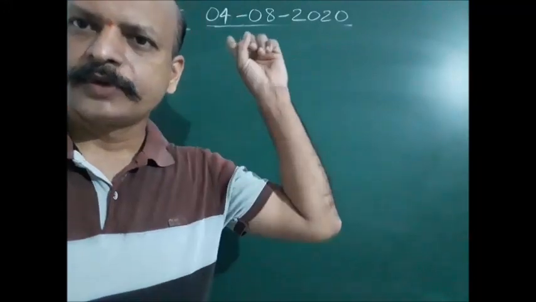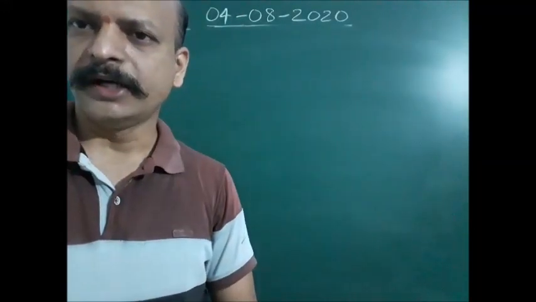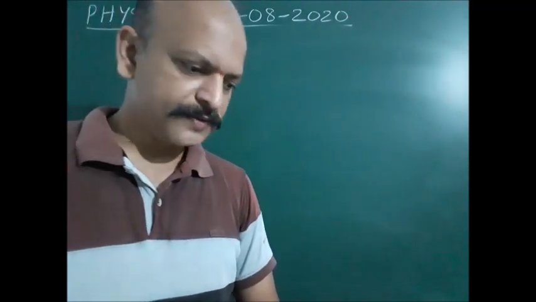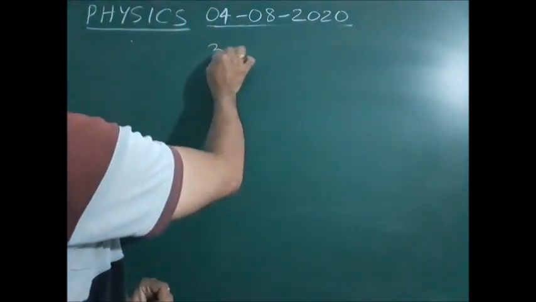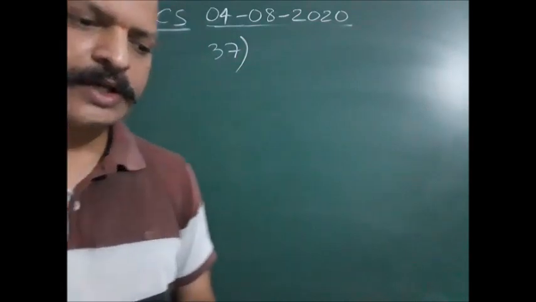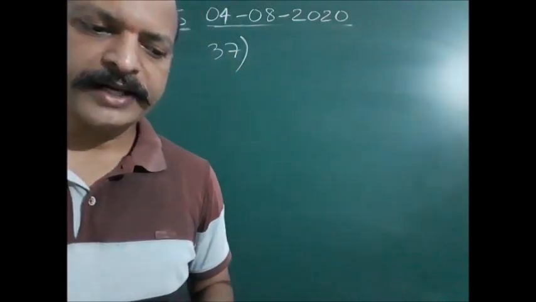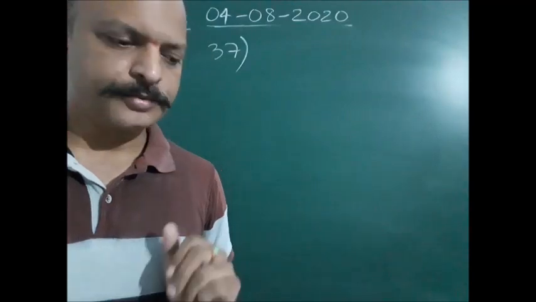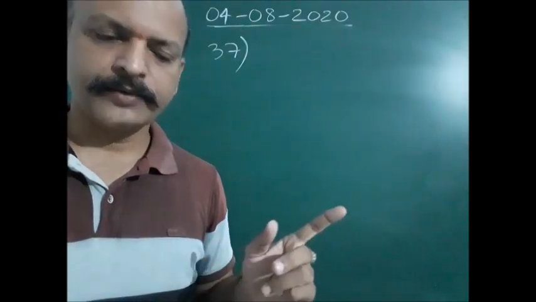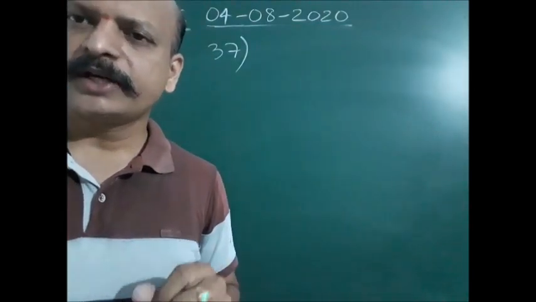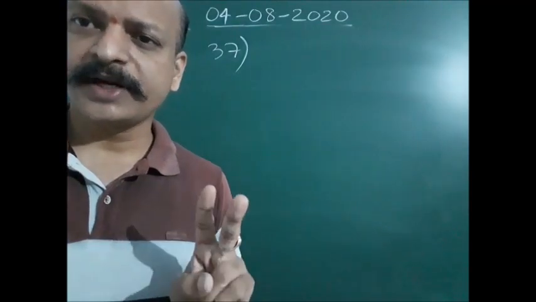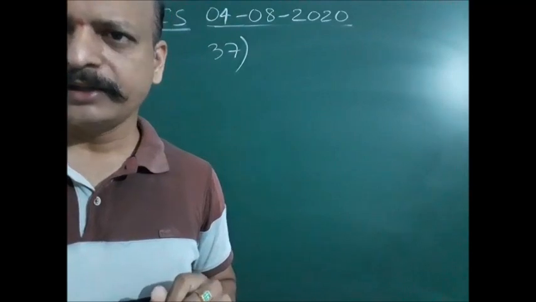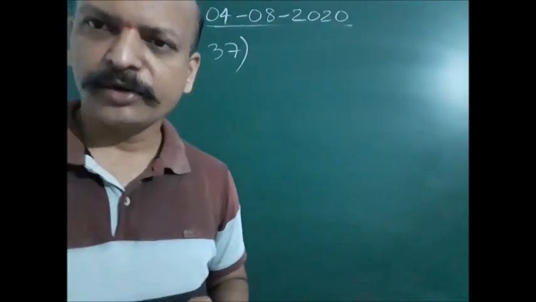Let us see today's assignment questions. They are from exercise 1 classwork, question number 37. Which of the following states of matter have two specific heats? Here the options are solid, gas, liquid and plasma. We know that gases have two specific heats, one at constant volume, another at constant pressure. Therefore, the second option is correct.